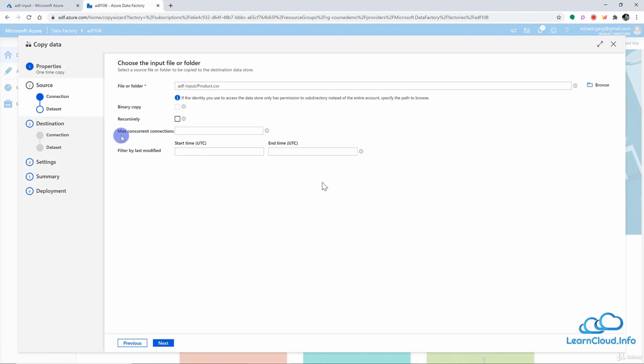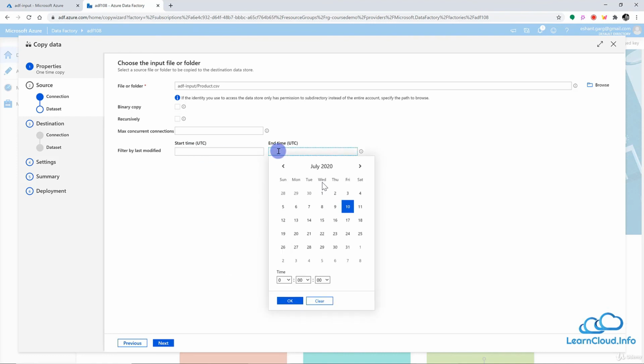And then we have the max concurrent connections. That means how many connections at the same time we can have with the source. So Azure Data Factory itself will figure out the best value. But if you want, you can manually provide the value here. And then let's say if you have many files and you want to run files, let's say for yesterday, then you can provide the start time and end time of the file's last modified date.